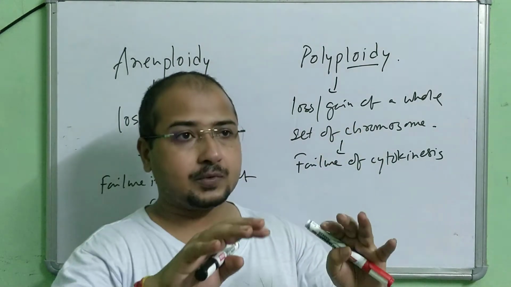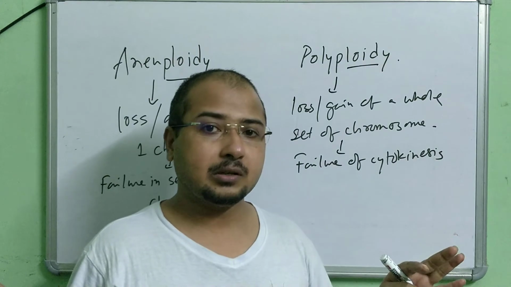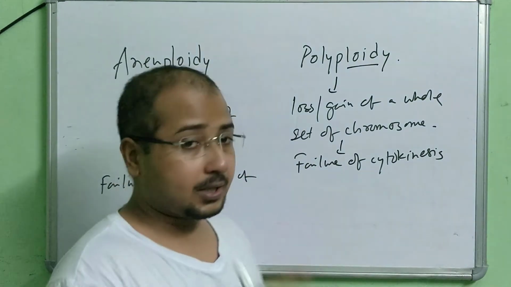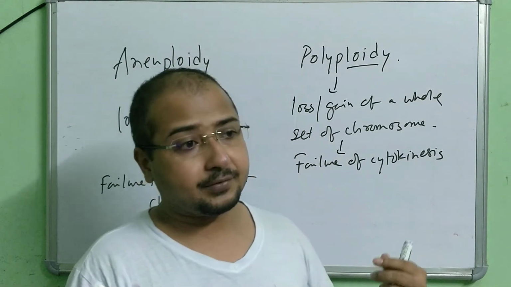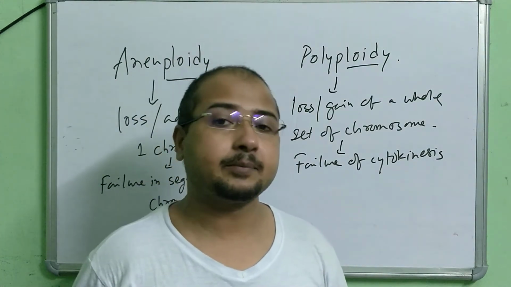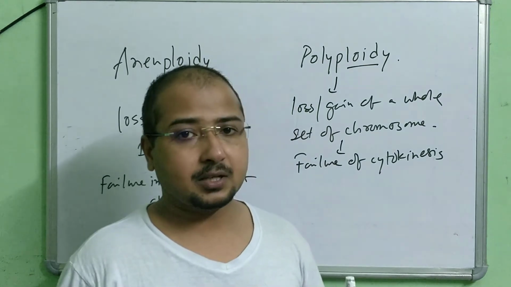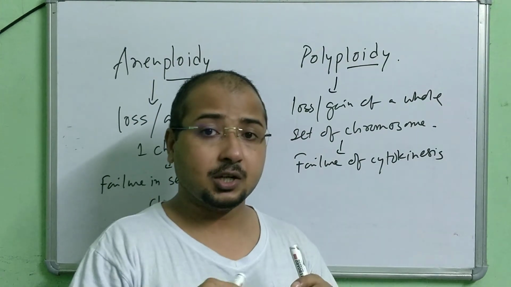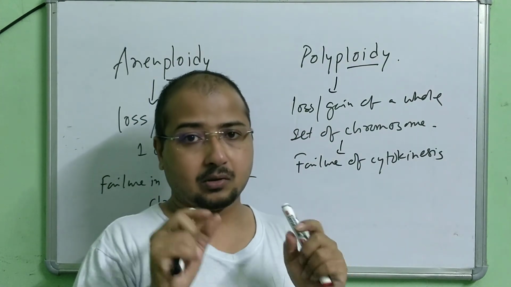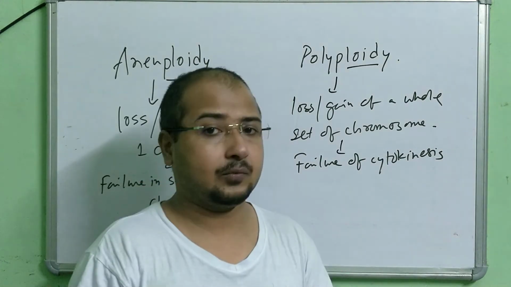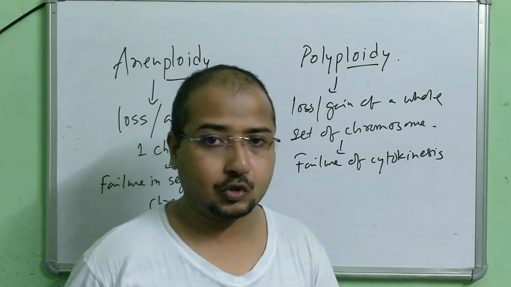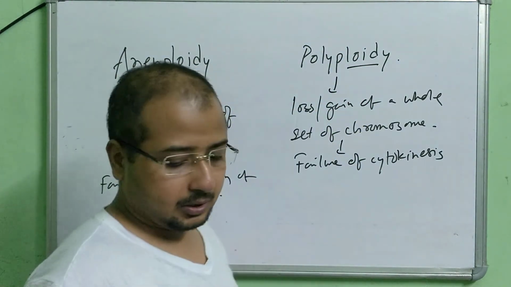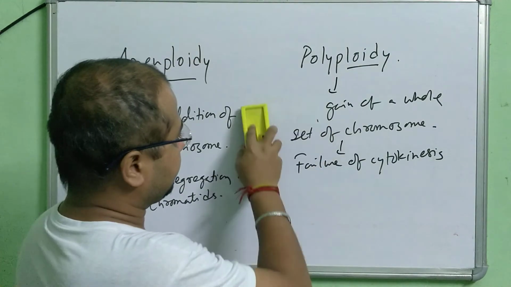When chromosomes are equally divided to both the poles, by the end of telophase the nucleus is developed, and then cytokinesis is supposed to take place. But if no cytokinesis takes place, the cell remains one cell, within which we see two entire sets of chromosomes, double the number. That leads to polyploidy. So it's not loss, let's talk about gain only.